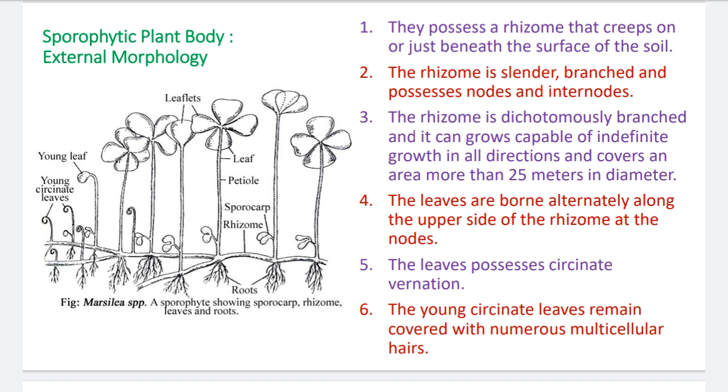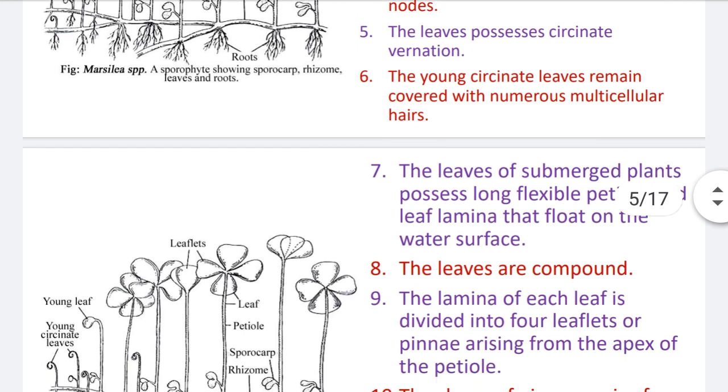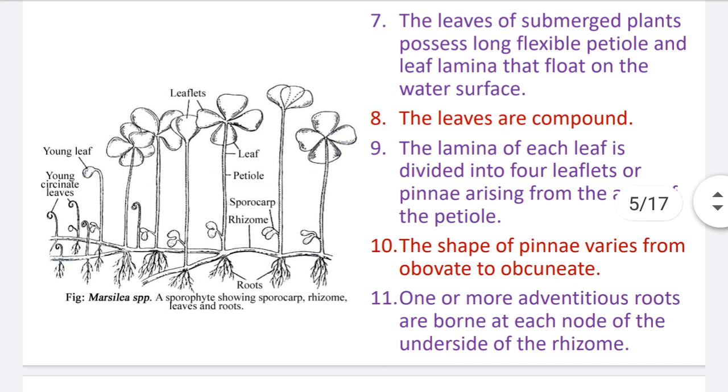Number 6, the young circinate leaves remain covered with numerous multicellular hairs. Number 7, the leaves of submerged plants possess a long flexible petiole and a leaf lamina that floats on the water surface.